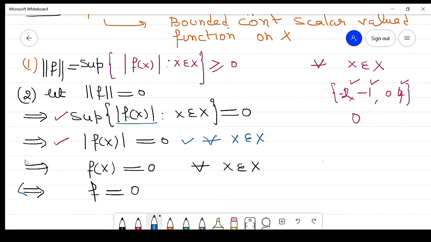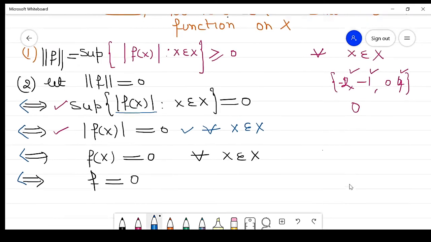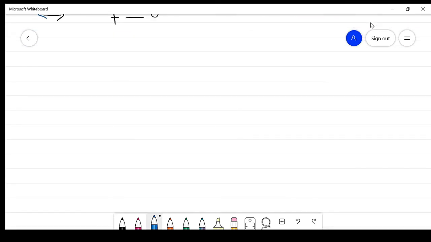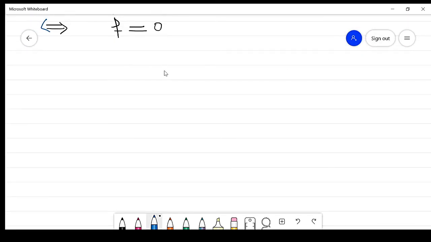Now reverse the process. If f of x is 0 for each x, and each term is 0, then its supremum is 0, which implies the norm of f is equal to 0. Clear? So we proved property number 2. Now property number 3, which is the triangle inequality.